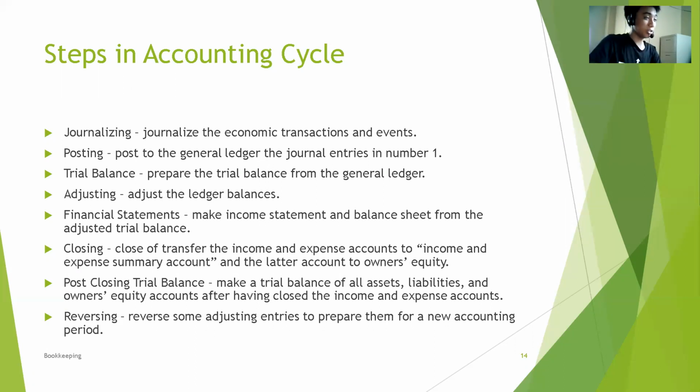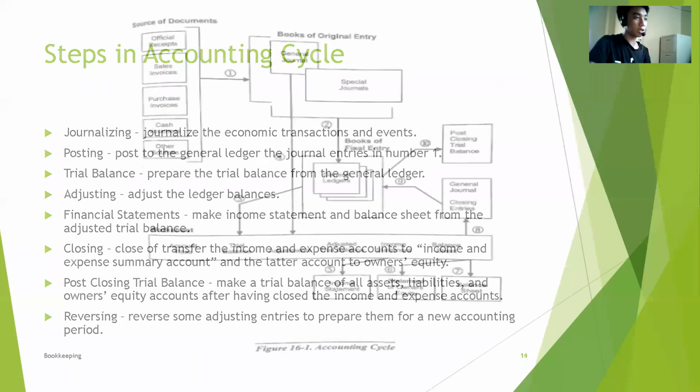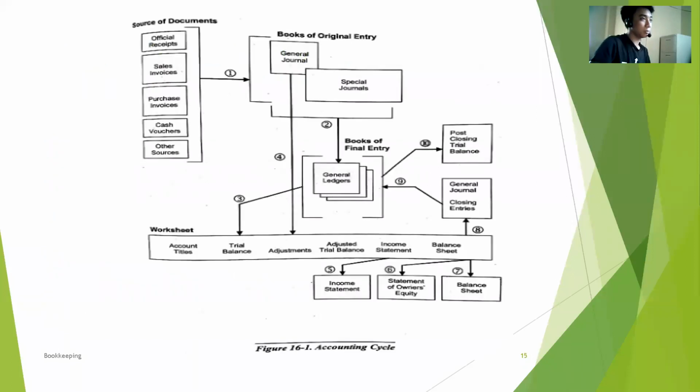Closing, close or transfer the income and expense accounts to the income and expense summary account, and the latter account to owner's equity. Post-closing trial balance, make a trial balance of all assets, liabilities, and owner's equity accounts after having closed the income and expense accounts. Reversing, reverse some adjusting entries to prepare them for a new accounting period. Next.